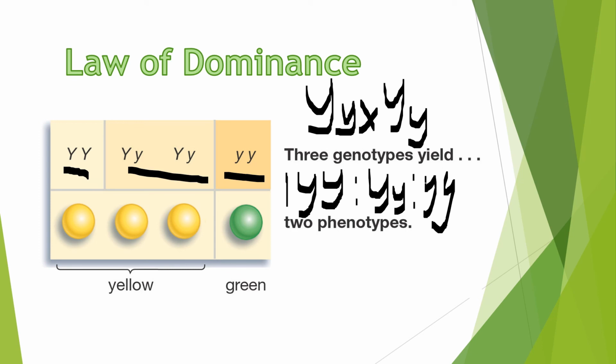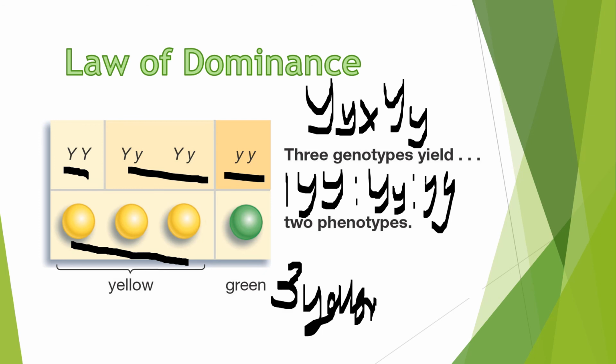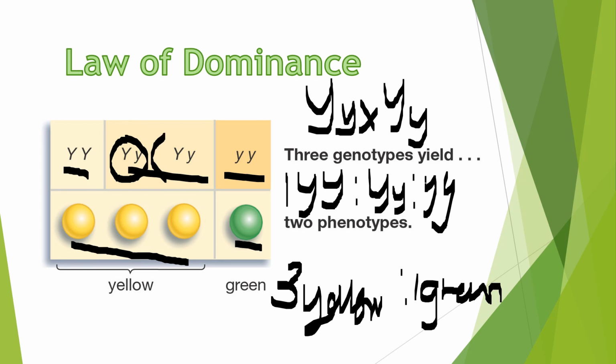What will be the phenotypic ratio? The phenotypic ratio will be 3 yellow is to 1 green. So how come we have 3 yellow? Always remember that the heterozygous genotype expresses the dominant trait as well as the homozygous dominant genotype.